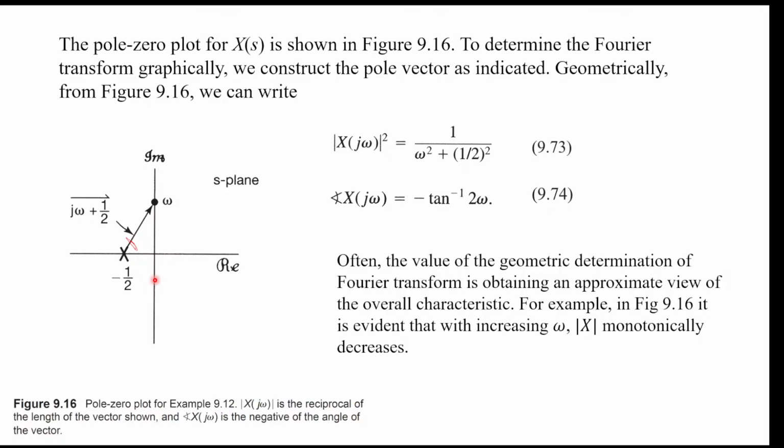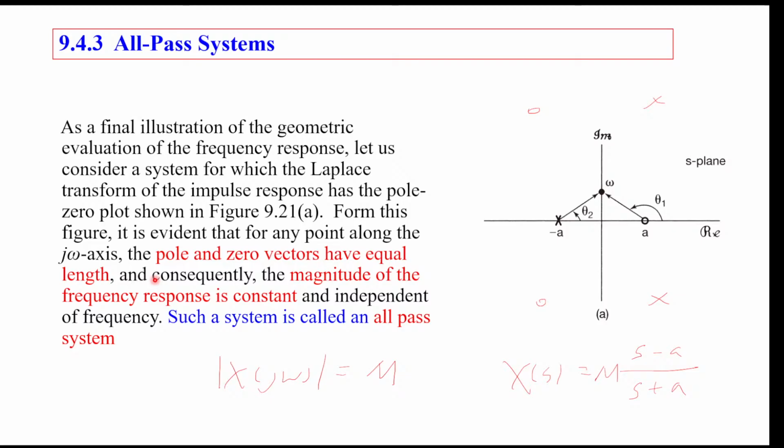Okay, and from here we can design some interesting system that's called the all-pass system. An all-pass system is a system that has a very symmetric distribution between its poles and zeros. Whenever it has a pole at minus a, it has a zero at plus a. And maybe it has another pole here, and it has a zero here, another pole here, and it has a zero here.